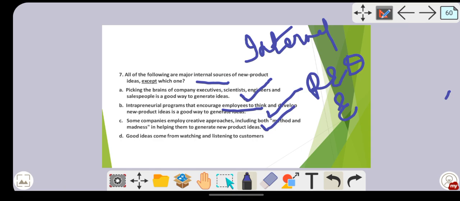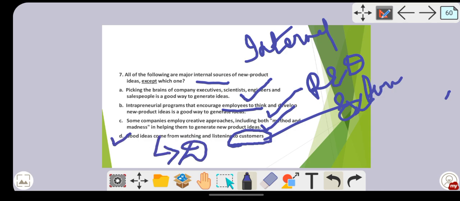And the last one they have given is: good ideas come from watching and listening to customers. So here in your option D, customers is the keyword for you all to understand. Customers are an external source. What they have asked is the exception: the rest are internal sources, so which one is the exception? Your customers, option D. Remaining all are internal sources, only D is an external source, that's why D is the right answer.